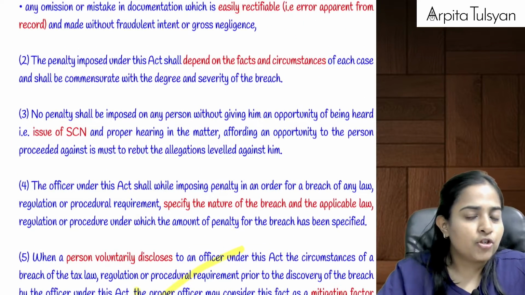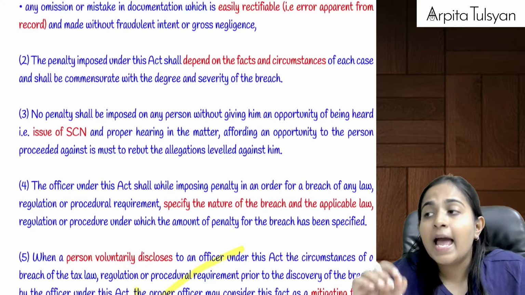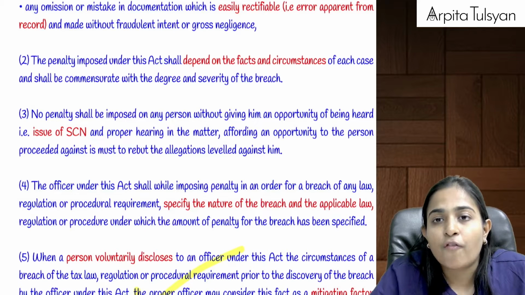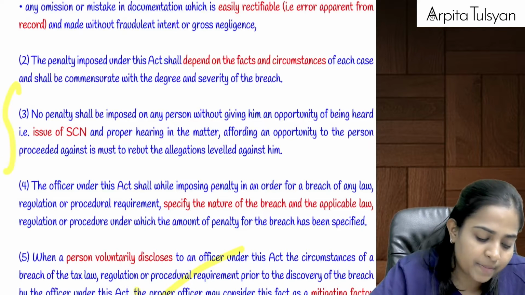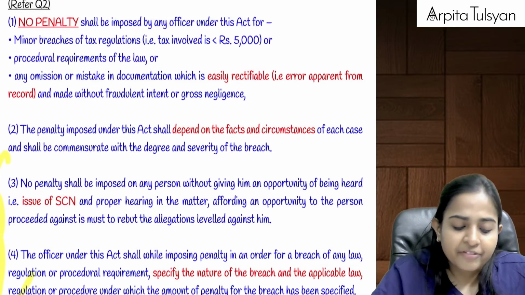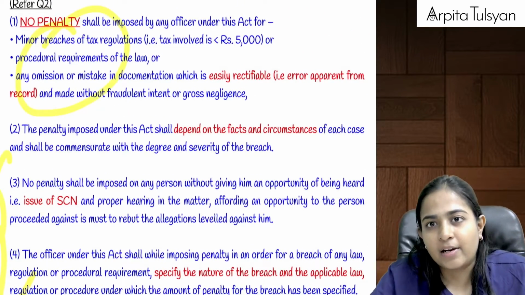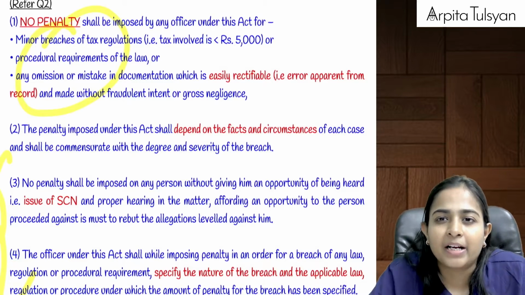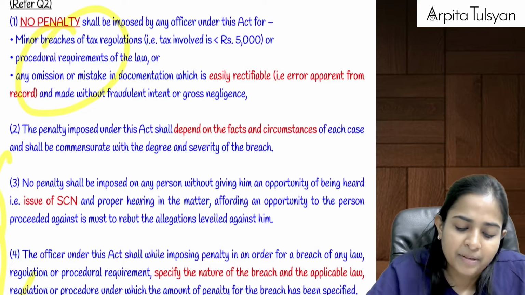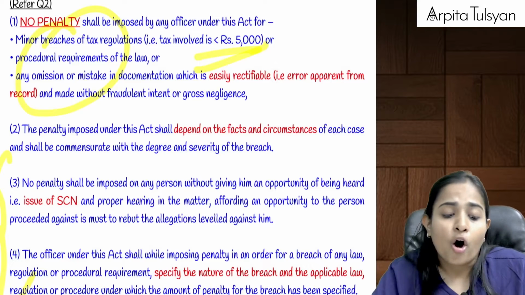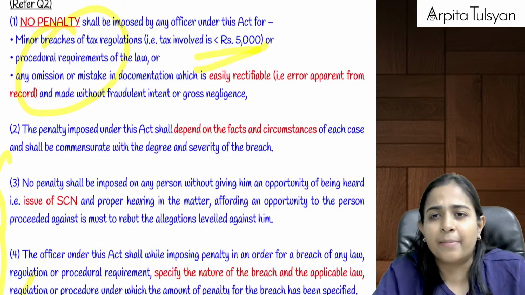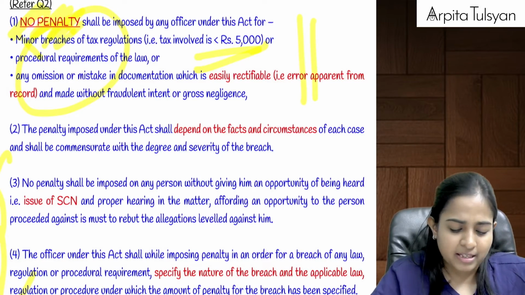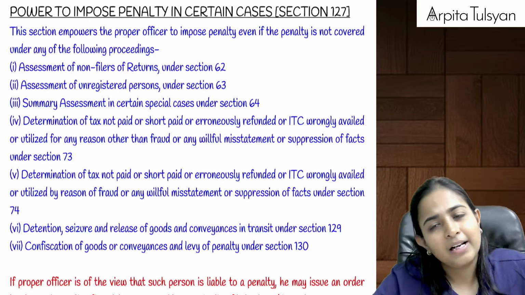No penalty can be imposed without giving reasonable opportunity of being heard, and a show cause notice has to be given, and in that, the nature of offense, under which law this has been done, everything should be specified properly. Okay, and if there is any minor breach of tax regulation, or such a mistake which is easily rectifiable, apparent from record, then for such cases, minor breach means if the tax amount involved is less than 5,000, or any such other mistake which is easily rectifiable, for that they are telling that please don't impose any amount of penalty, because this will create unnecessary hardship for that particular person.